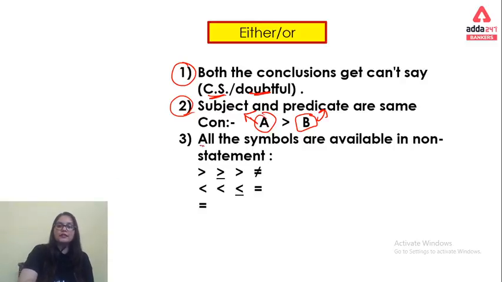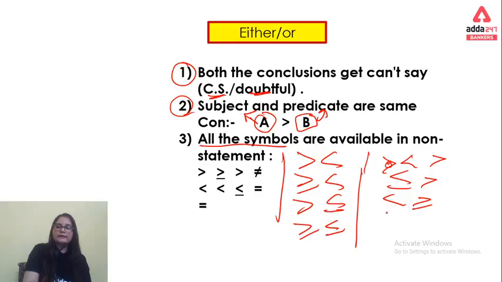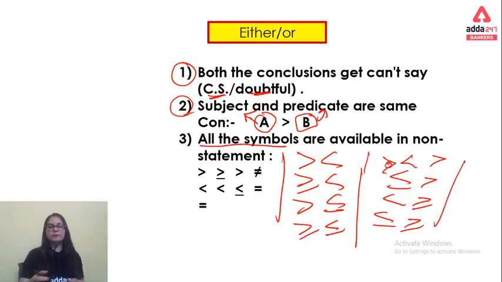Next, all the symbols are possible whenever we don't have the relationship, or we are not confirmed about the relationship between two elements. It may be this, or this, or this, or this. Whenever we have such a pair, we go with this third portion.